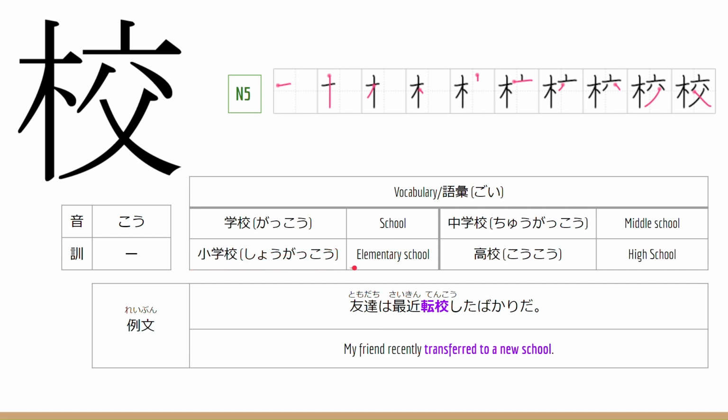小学校, this means elementary school. 中学校, this means middle school. 高校, this means high school. Now let's go to the example sentence. 友達は最近転校したばかりだ。 This means that my friend recently transferred to a new school.